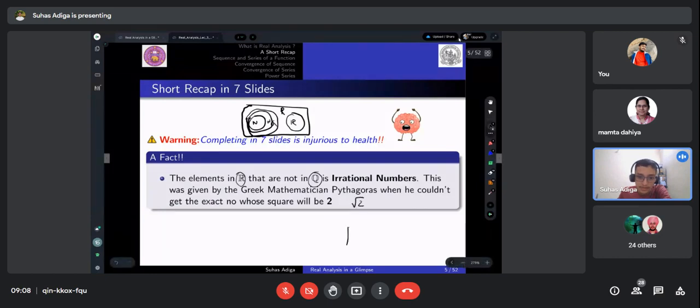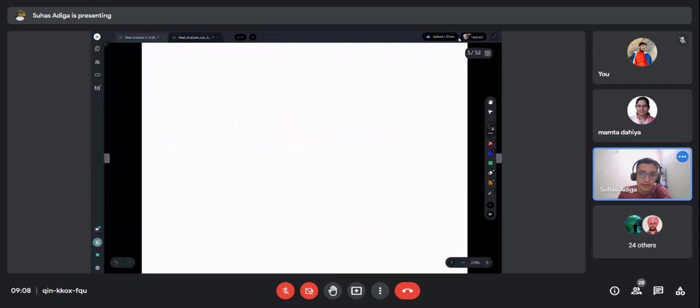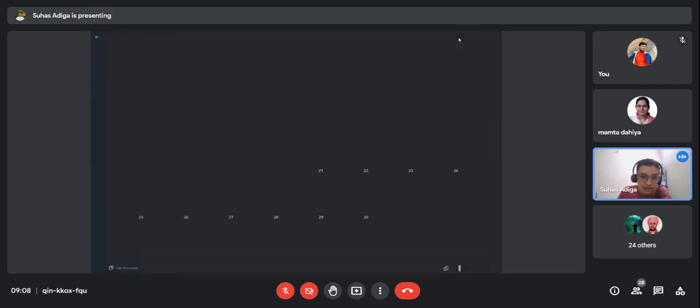This is mainly because when he was working on a right angle triangle with its sides 1 and 1, he was not able to exactly compute what root 2 is equal to. So that is how the real numbers and irrational numbers actually came in. So to simplify irrational numbers, the new set, real numbers, was introduced. Just a minute, I'll reshare it.